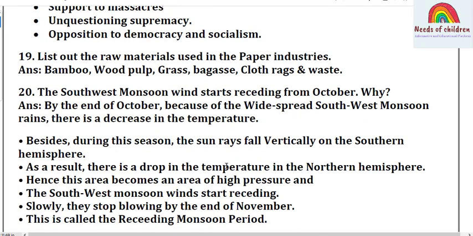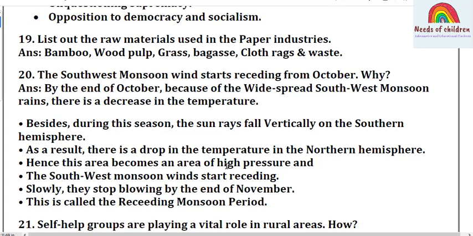Let's move on to question number 19. List out the raw materials used in the paper industry. Students, what are the raw materials required for the paper industry? This is the question from geography, India major industries. Okay, the raw materials are bamboo, wood pulp, grass, bagasse, cloth rags and waste. These are the raw materials required for the paper industries.